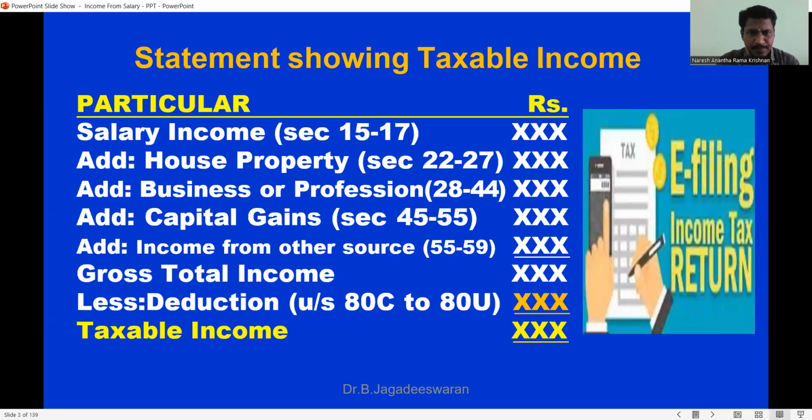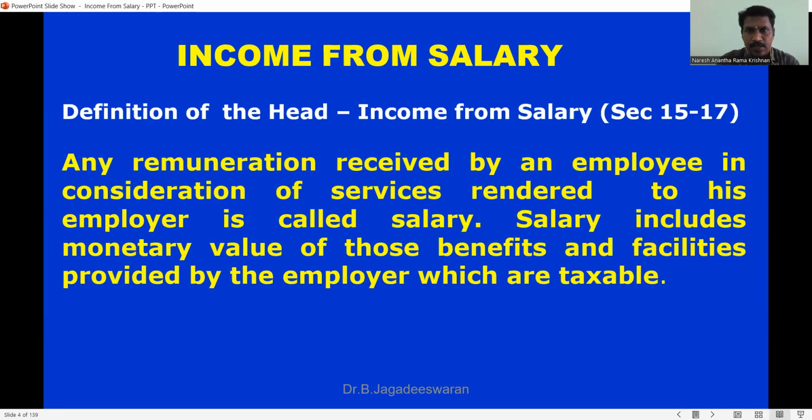Coming to income from salary, the sections we're going to discuss are between section 15 and section 17. The meaning of income from salary we have already seen, and on the screen you can see the definition of salary. Any remuneration received by an employee. There are two persons involved in the transaction, employer and employee. A person who gets a salary income is called the employee, and the person who gives the money is called the employer. So the definition is very clear: any remuneration received by an employee in consideration of any services rendered to his employer is called salary.